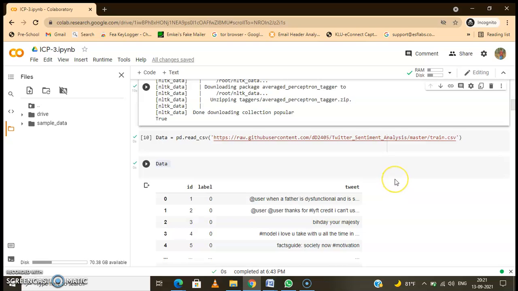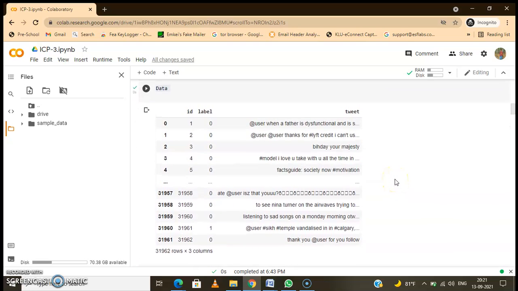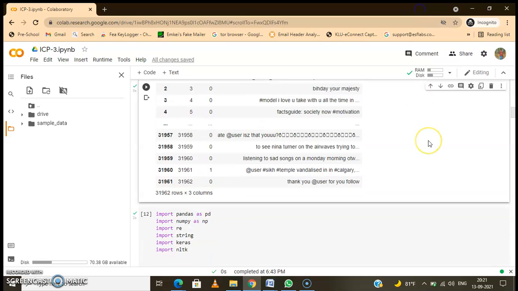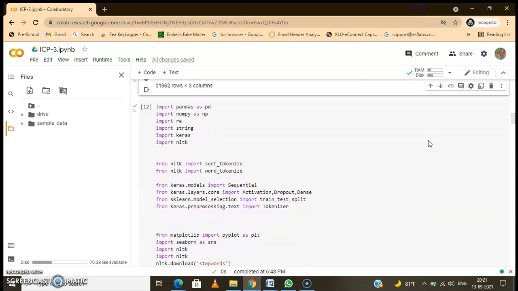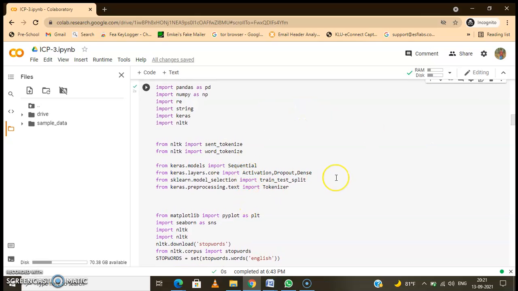After giving the data, I have viewed the complete dataset using the data command, and then I have imported all the libraries as I said before, and I have used Keras.